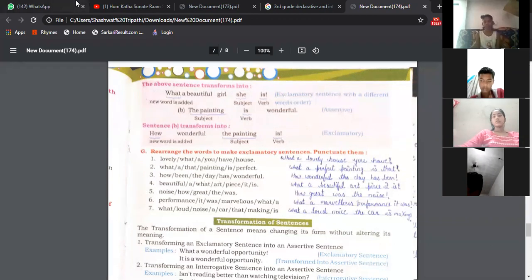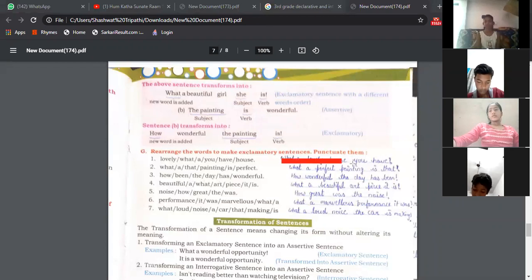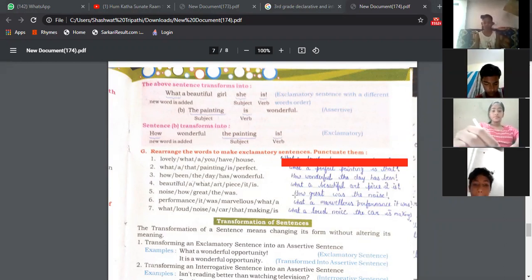Now, we have an exercise with us. That is exercise number G. The first question says, rearrange the words to make exclamatory sentences and you have to punctuate them. Lovely, what, are, you, have, house.